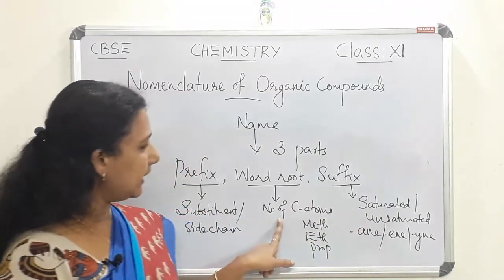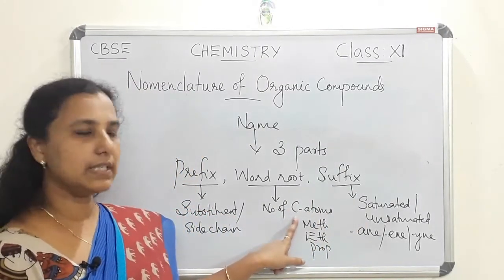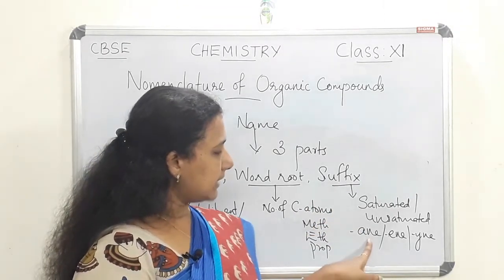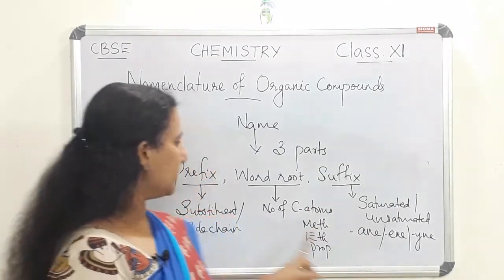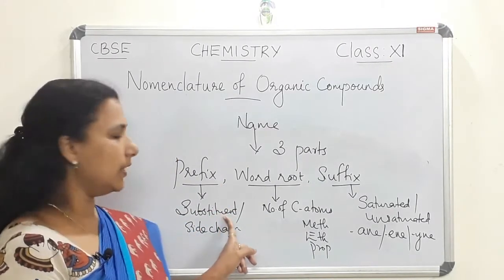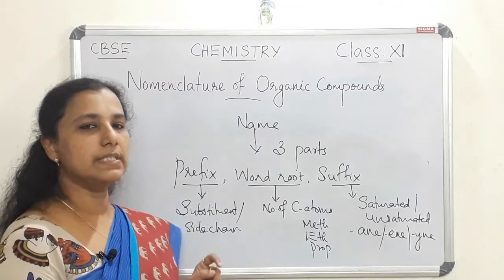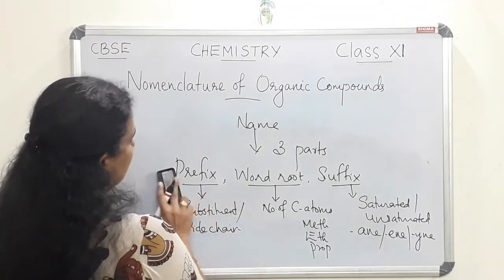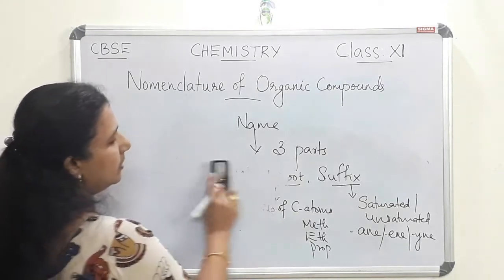Word root indicates the number of carbon atoms present in the carbon chain, suffix means the type of bonds between carbon atoms, and prefix means the side chain or the substituent atom or group present in the carbon chain.